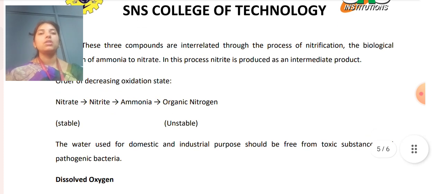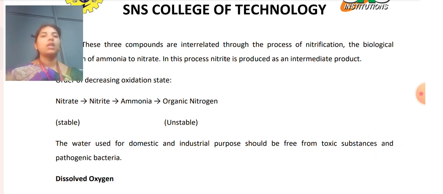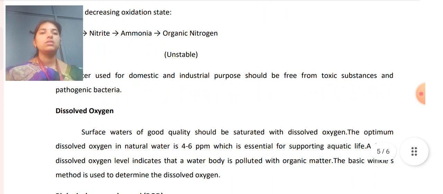Whenever the oxidation state decreases, nitrate forms nitrite, then ammonia, and again organic nitrogen, which is the stable form. The water used for domestic and industrial purposes should be free from toxic substances and pathogenic bacteria.